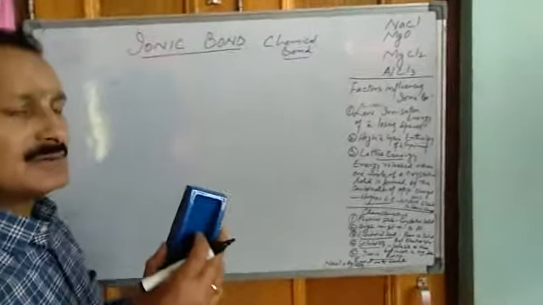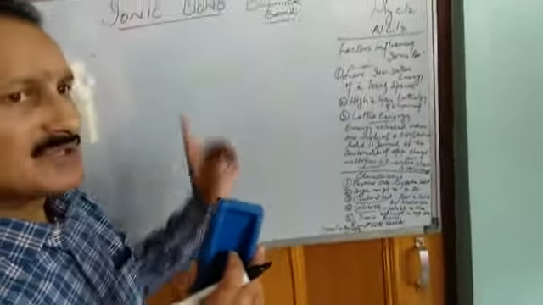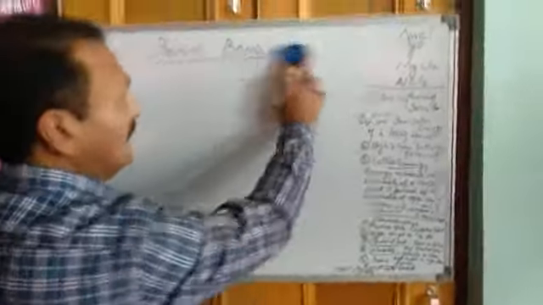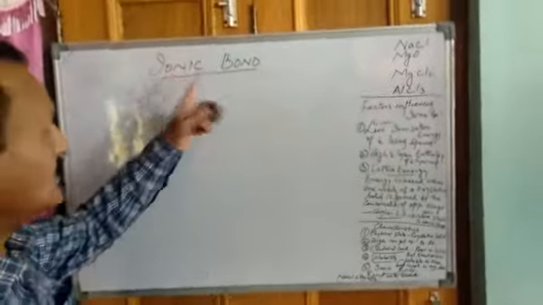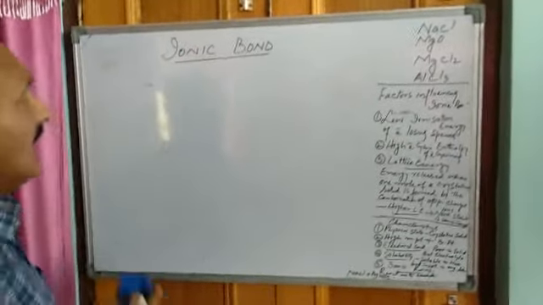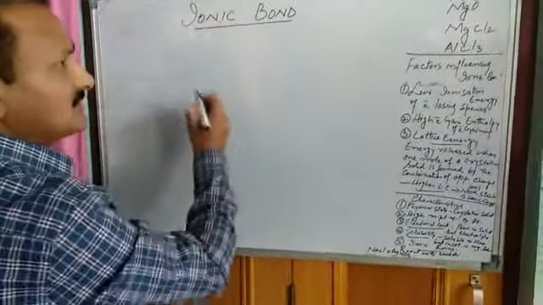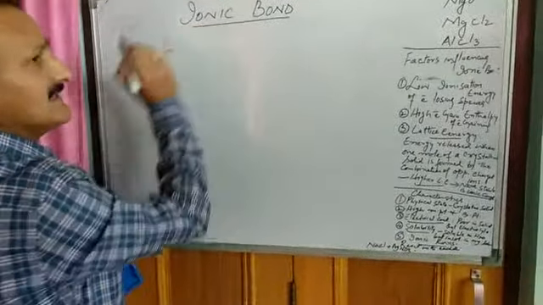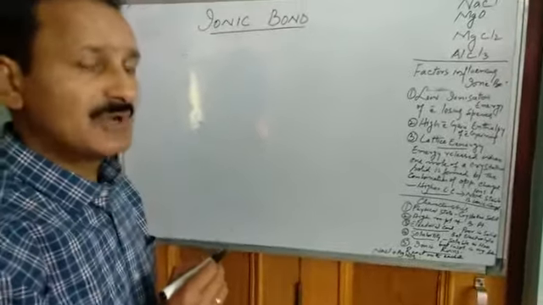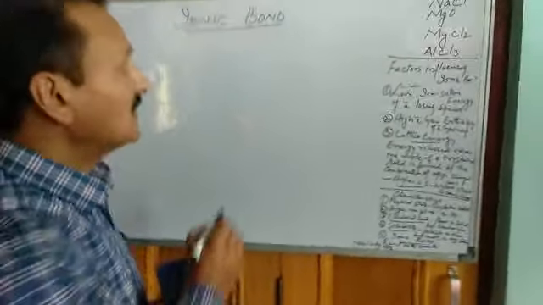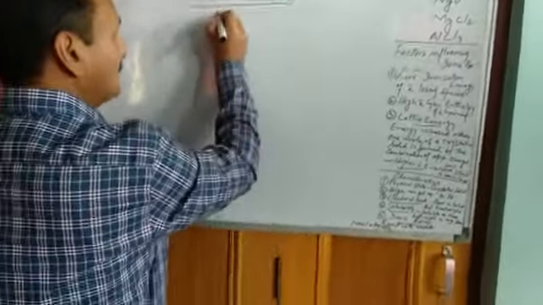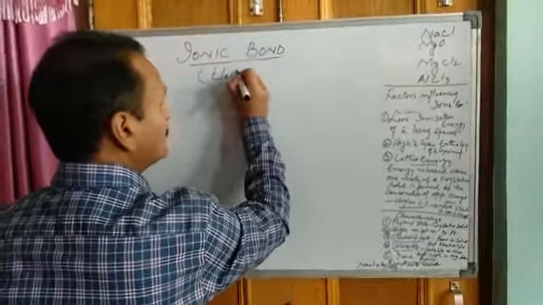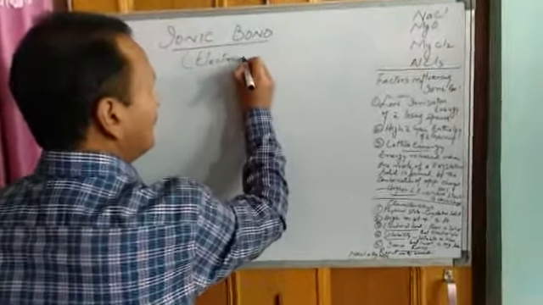There are so many types of bonds. Today we shall be taking a special class of bond, that is ionic bond. As the term suggests, this bond is formed between ions, that is why this bond is known as ionic bond. We have another name for this bond, that is electrovalent bond.